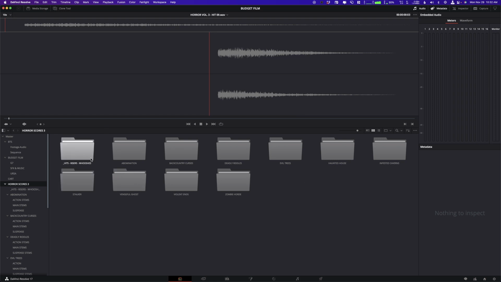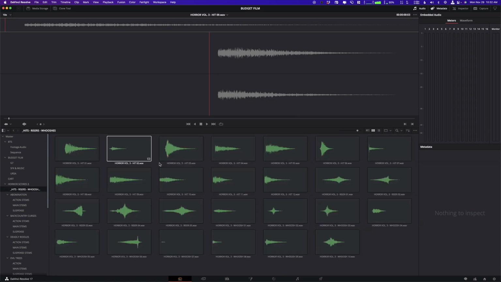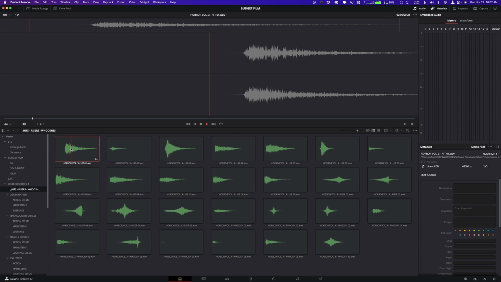But one of the first things I want to talk about is this hits, risers, and whooshes. So this is a bunch of impacts and that sort of thing. So you can hear, we have a couple different ones.